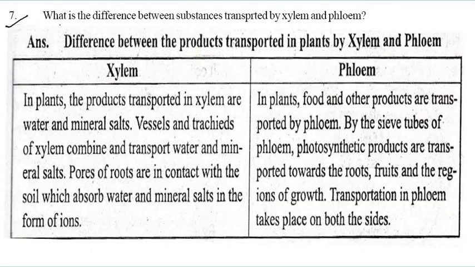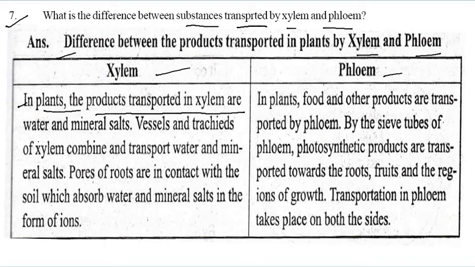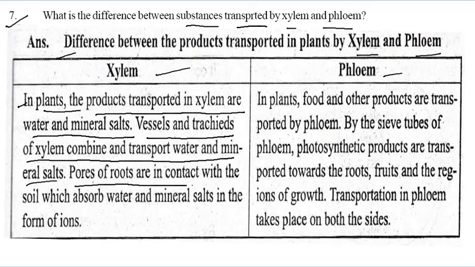Now the seventh question: what is the difference between the substances transported by xylem and phloem? So you can write here, the difference between the products transported in plants by xylem and phloem. So it is the xylem and it is your phloem. In plants, the products transported in the xylem are water and mineral salts. Vessels and tracheids of xylem combine and transport water and minerals. Cortex of the roots are in contact with the soil, which absorb water and mineral salts in the form of ions.